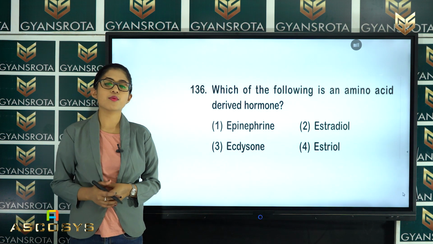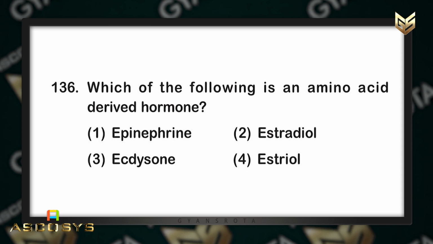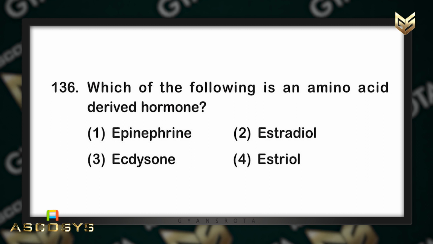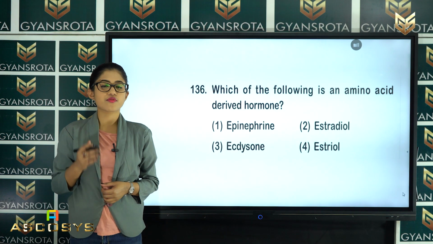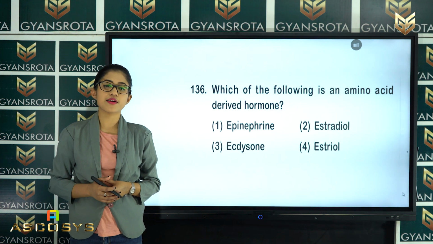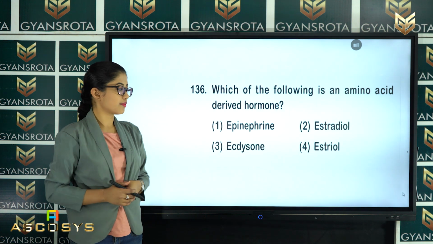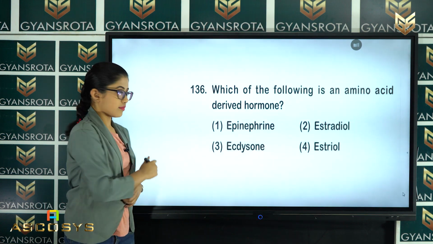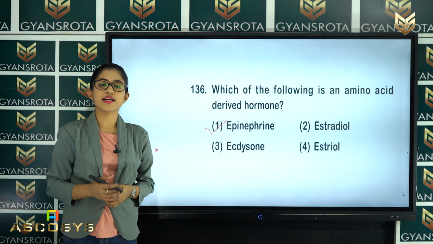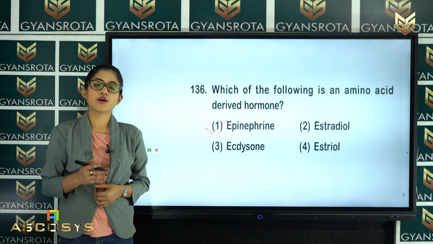So, in this question number 136, you can read as, which of the following is an amino acid derived hormone? Epinephrine, estradiol, ecdysone, estriol. So, this is from the chapter Chemical Coordination and Integration. So, among the amino acid derivatives, the hormone is epinephrine. So, which among them is the correct answer? That is option number 1. So, epinephrine is a kind of hormone which is an amino acid derivative. Alright. Now, let us see the next question.